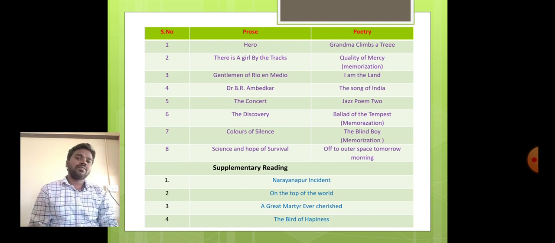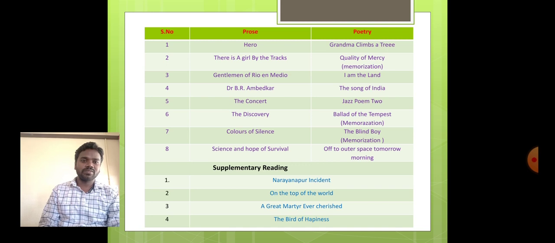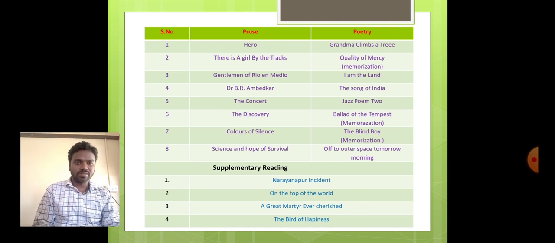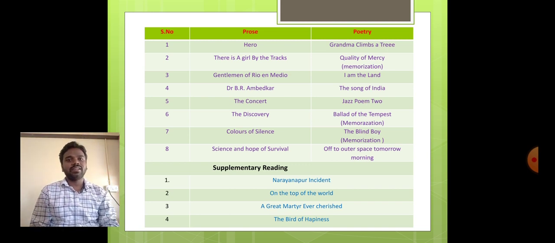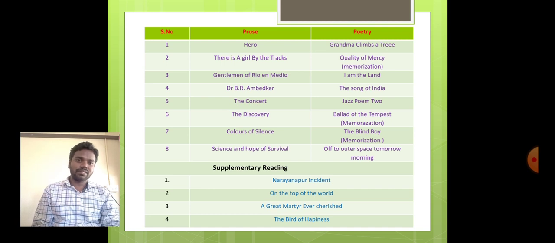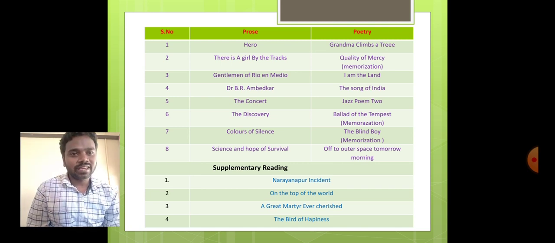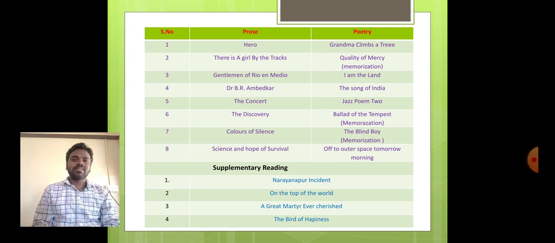Later, supplementary reading. There are 4 supplementary lessons. What are they? Narayanpur incident, On the Top of the World, A Great Martyr Ever Cherished, The Bird of Happiness. Right. So these are the 4 supplementary reading. Right. So what is our first lesson? Our first lesson is Hero, which was written by R.K. Narayan. Let us see Hero.